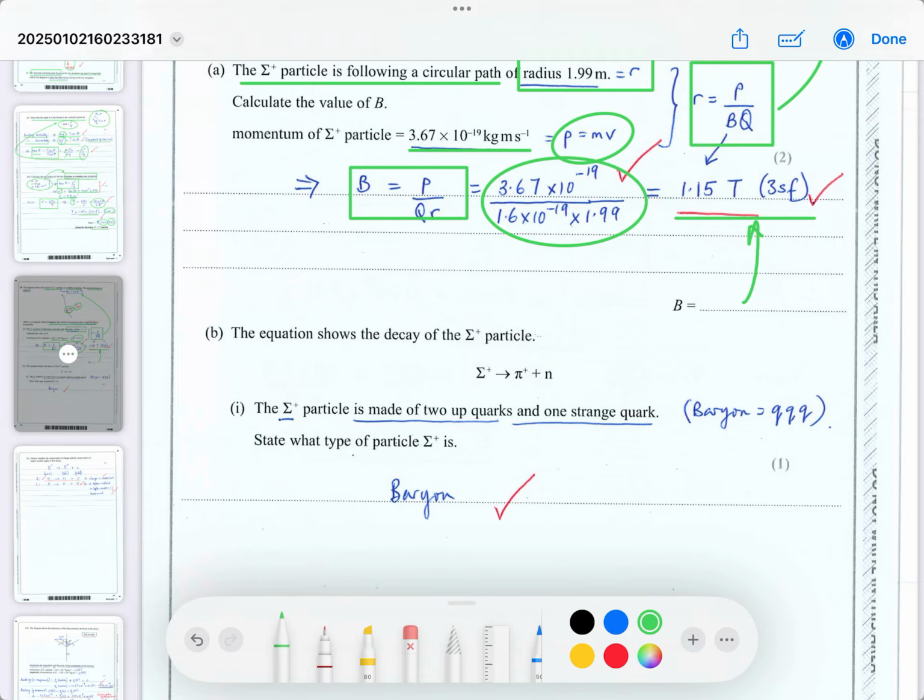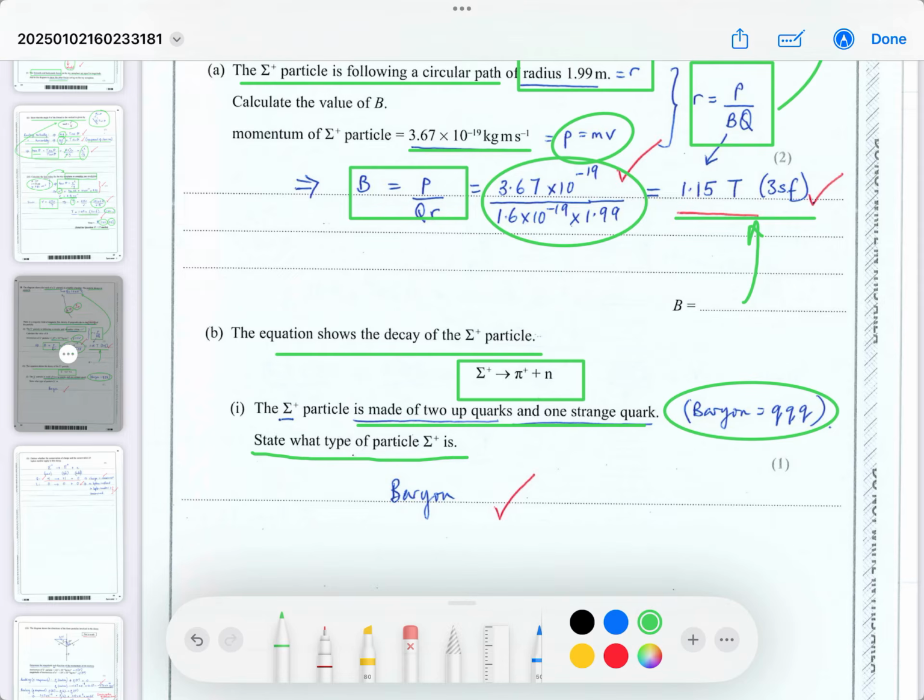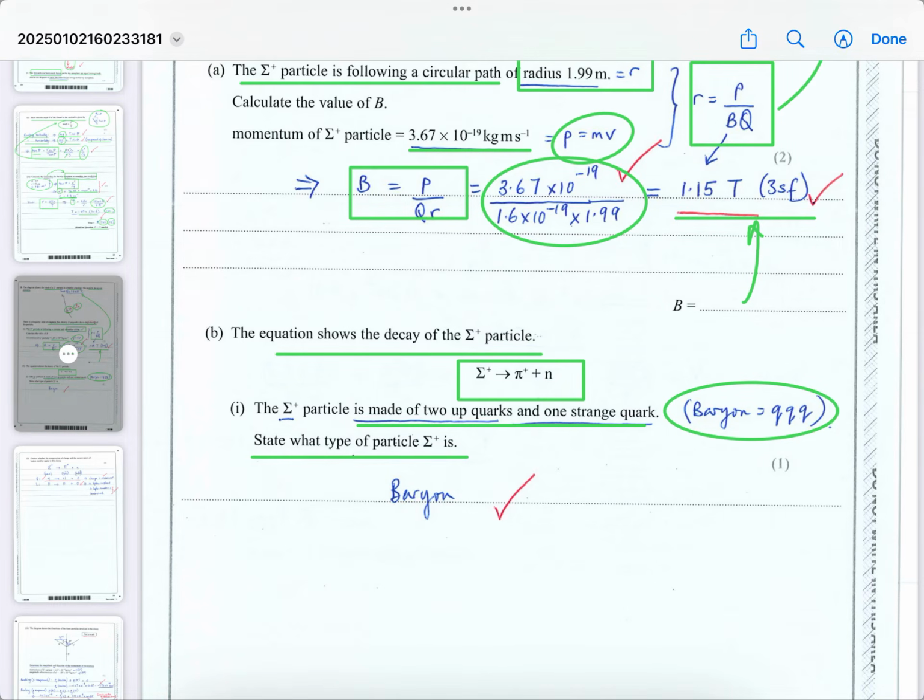It says the equation shows the decay of the particle. So the decay is that. There's your balanced equation. I want to check that it's balanced. This particle is made of 2 up quarks and 1 strange quark. Now baryons are made of 3 quarks, so this particle must be a baryon. So 1 mark for recognizing that it's a baryon.